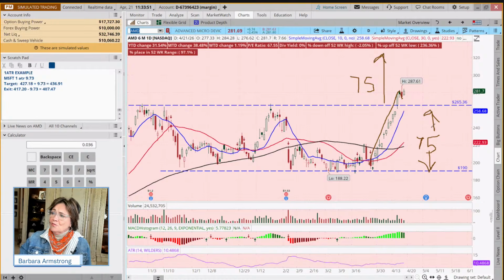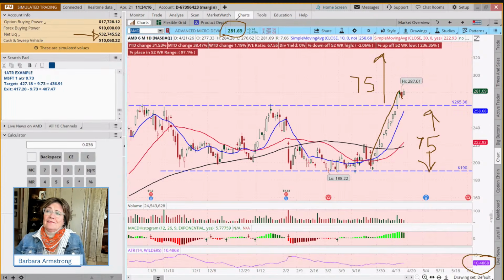So what if we put in a short-term target? If you don't like to trade options, some might do this with stocks, and we did an example of how you could do that with a stock. But this is almost a $300 stock, so you couldn't buy a lot of shares if you had a smaller account like we have here, where we could buy $5,000 worth.